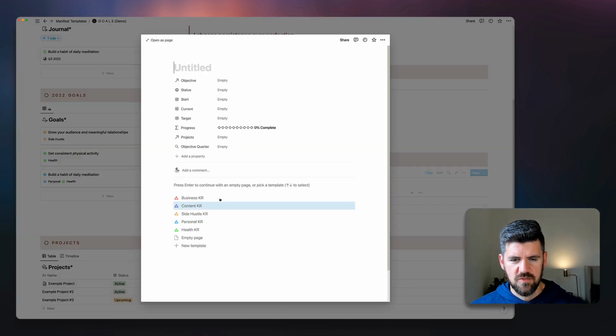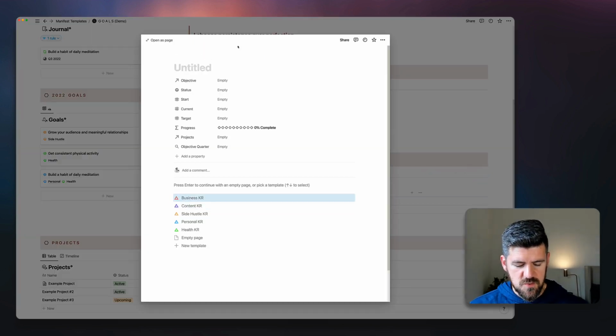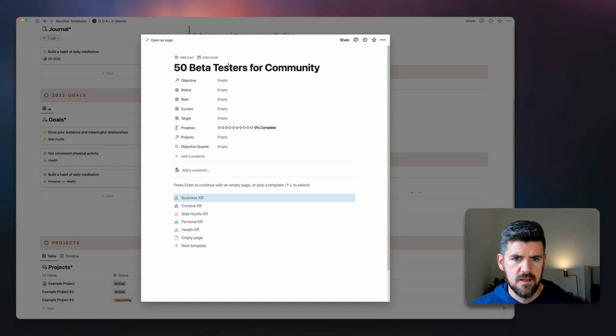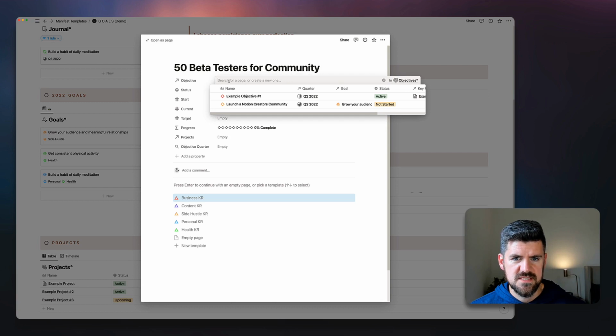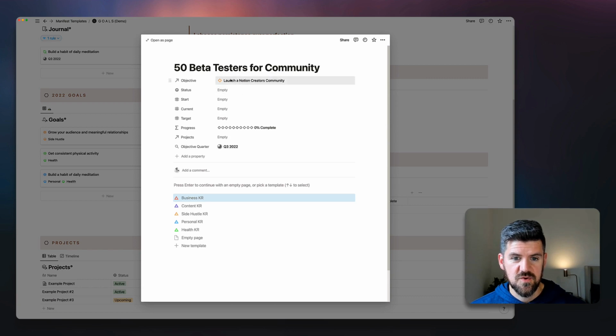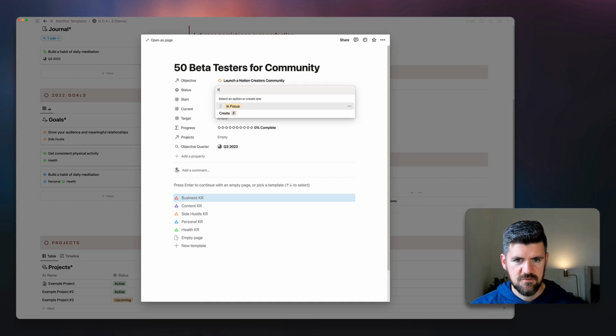We've got quarter 3, so key result. So first key result is going to be for quarter 3, say 50 beta testers for community. And we're going to set the objective. So again, related database, we're connecting to here, and you'll notice it auto-populated that quarter 3 space, which is great, saved us some time. And the status, we're going to add a new status actually to say future, because it's not part of this quarter.